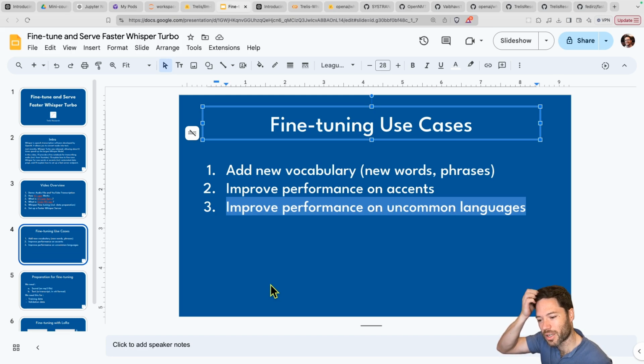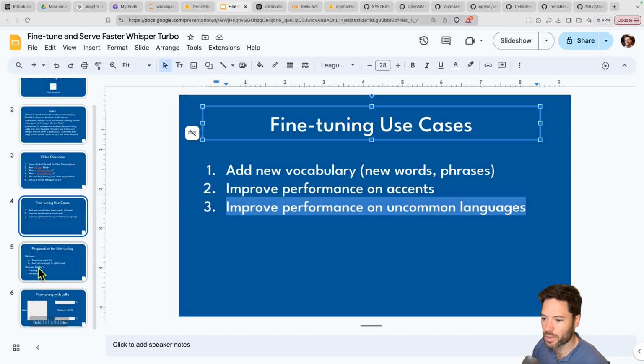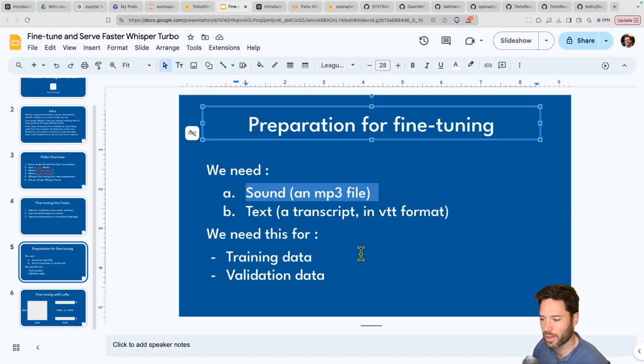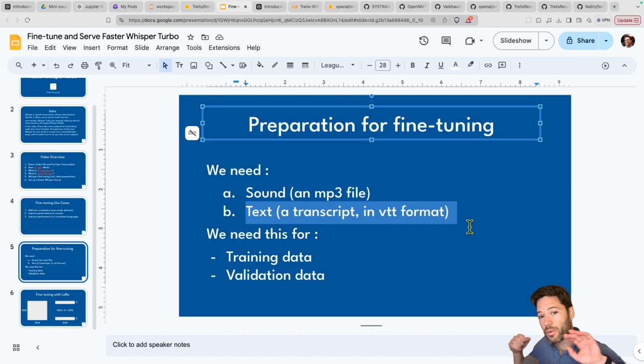If you're using a language that has a very different tokenizer than Whisper, that's probably going to be difficult without also redefining the tokenizer. So let's move to preparing some data for fine-tuning. We're going to need some sound, which means an MP3 file. We're going to need some text that is a clean transcription of that sound, because that's how you train, using the clean audio and the clean data.